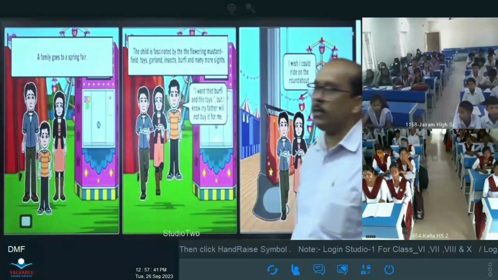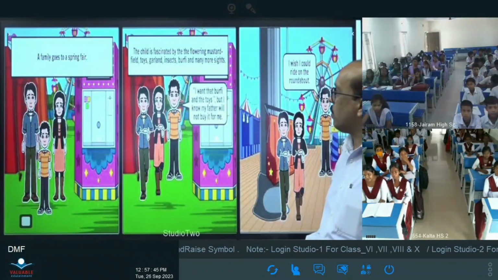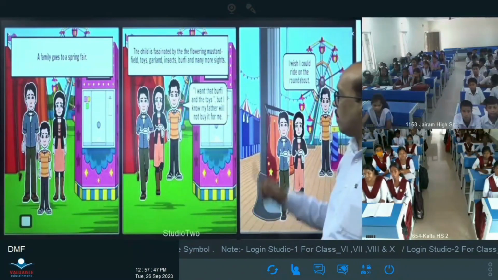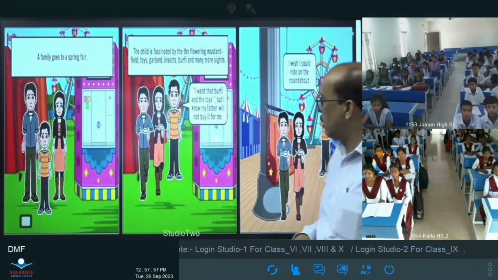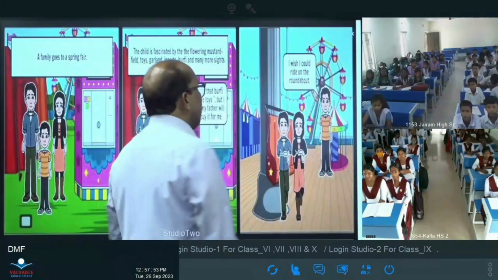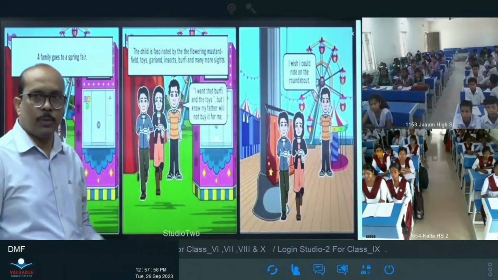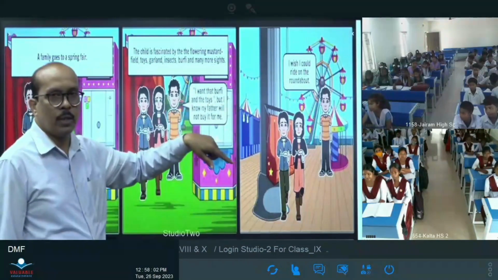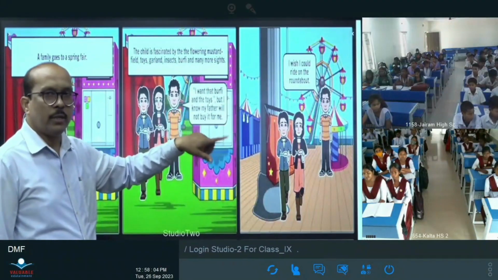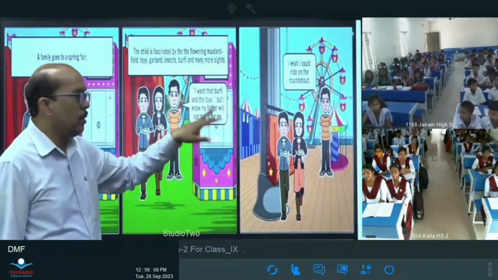The child is fascinated by the flowering mustard field, toys, garland, insects, bhurpee, and many more gifts. The child wants to have the bhurpee, but his father denied buying it. He also wished he could ride on the roundabout. The mother wanted to sit on the roundabout, but his father denied, saying you are not comfortable to sit there because it is a very dangerous thing.